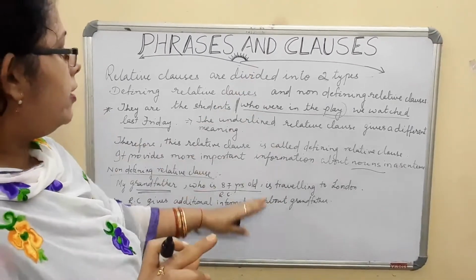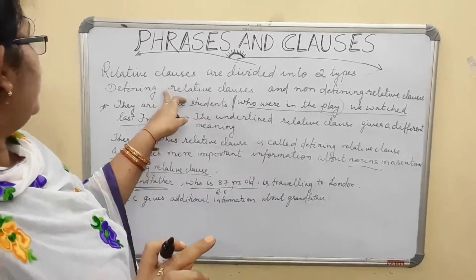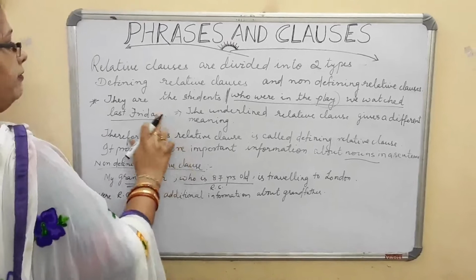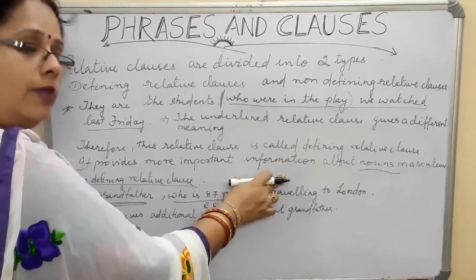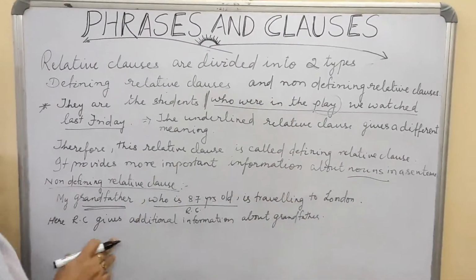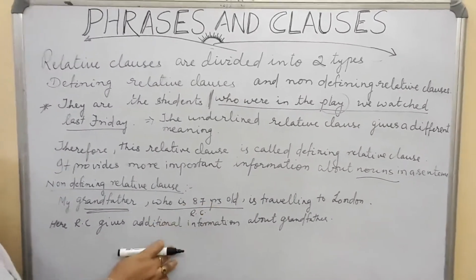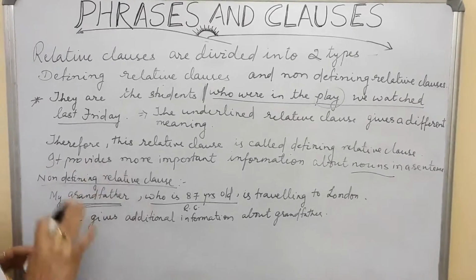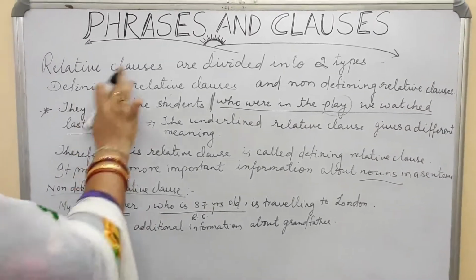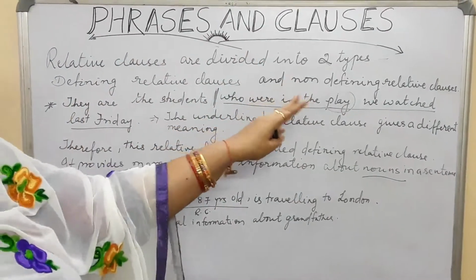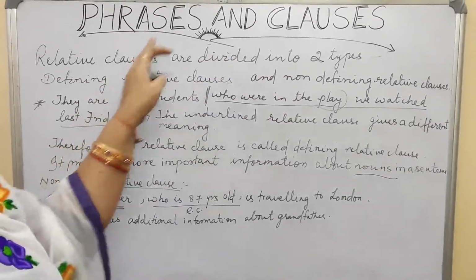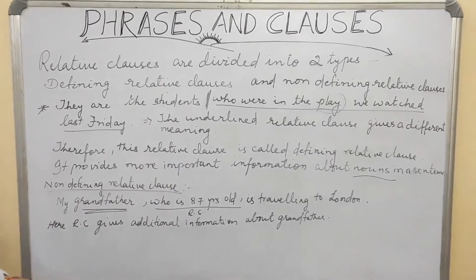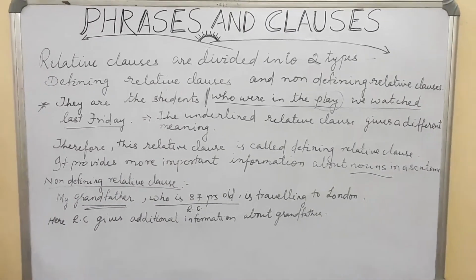The difference between defining relative and non-defining relative is that the defining relative clause gives you important information that is required. In a non-defining relative clause, the extra information is not required, but still it is provided. Understood now? So relative clauses are divided into two types, that is defining relative clause and non-defining relative clause. After this we will come to the if conditionals, that is, if clauses.